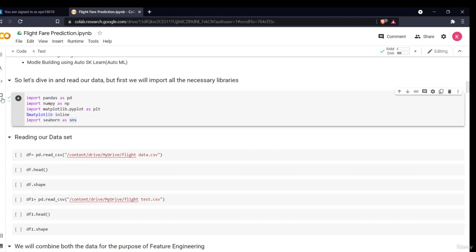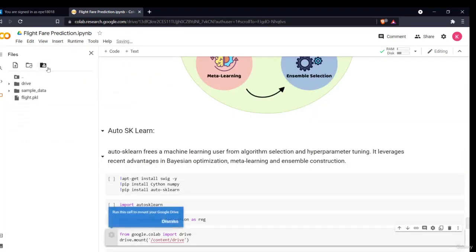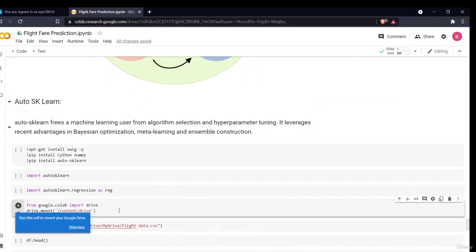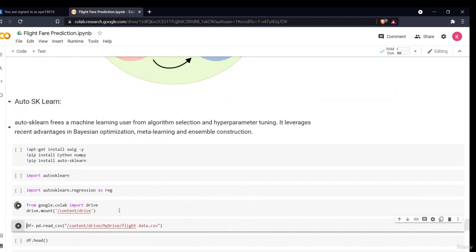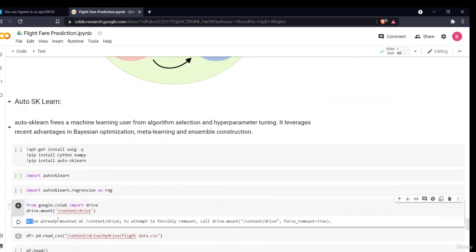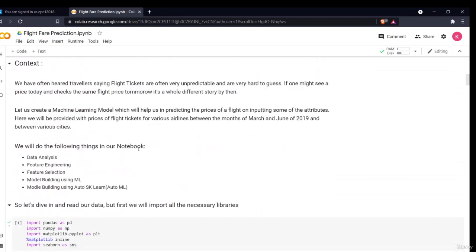You can do that by simply clicking on this icon. It will mount your drive. You have to execute this, and since I have already mounted my drive, it's showing that the drive is already mounted. If you have not mounted the drive, it will give you a link.